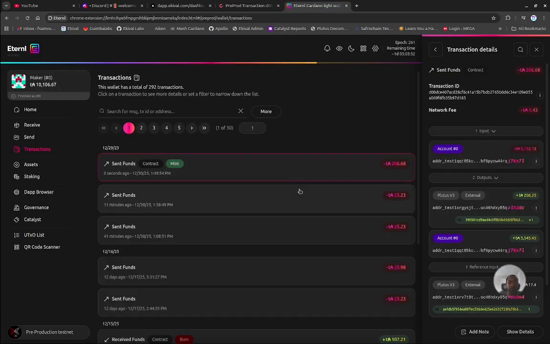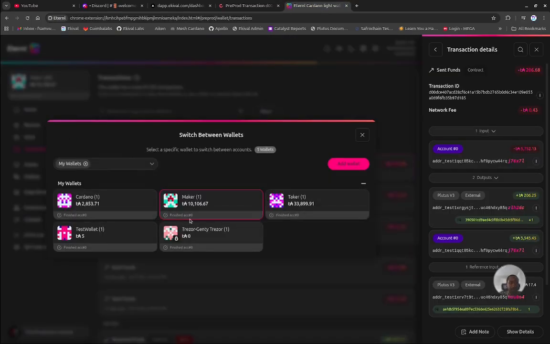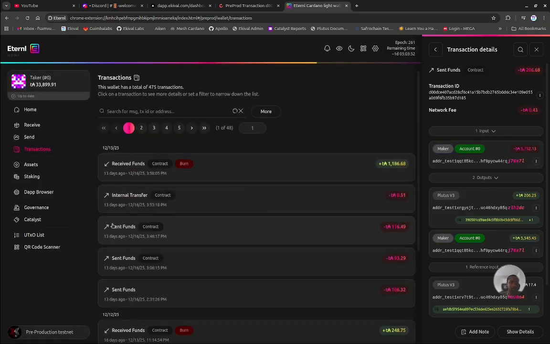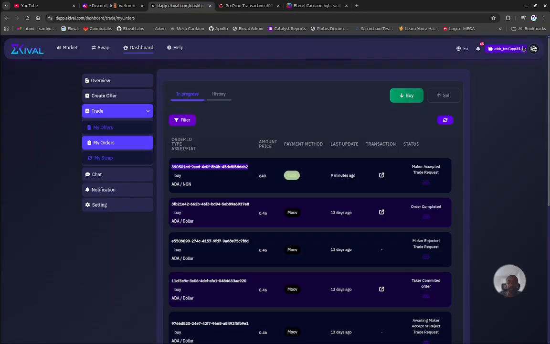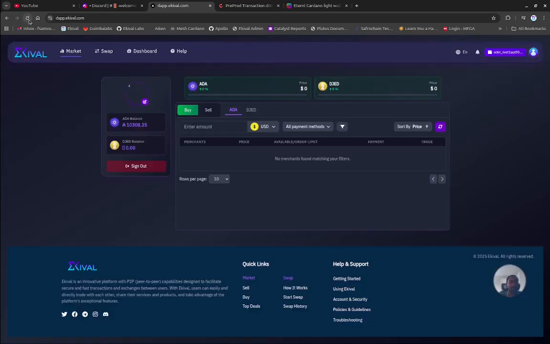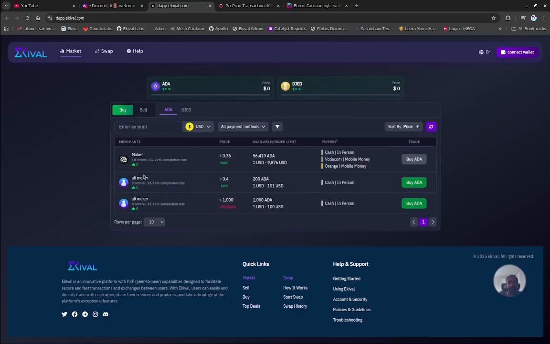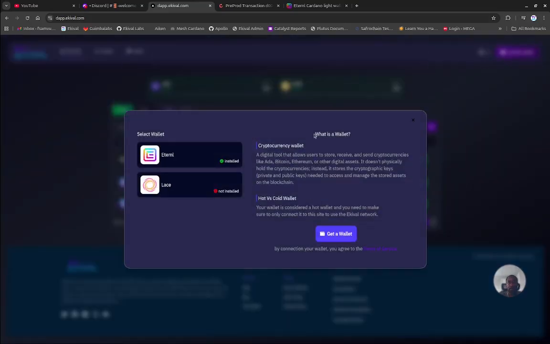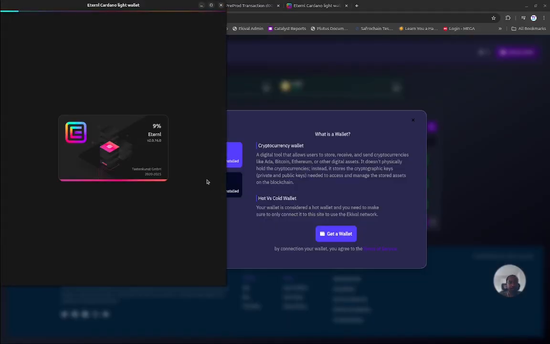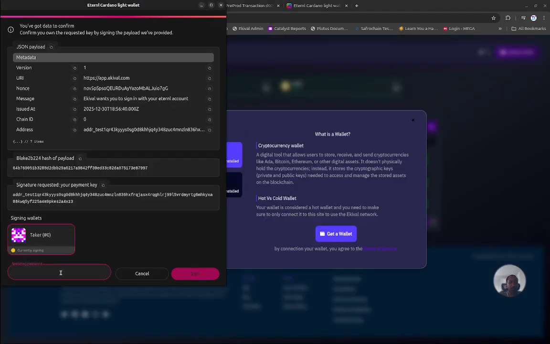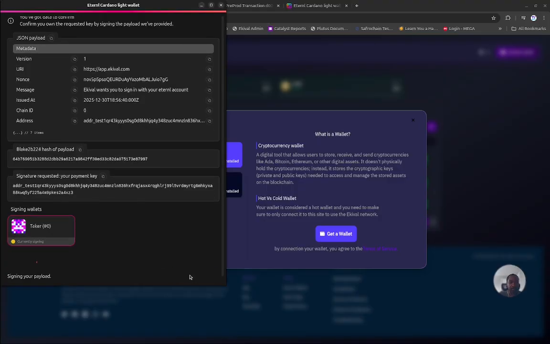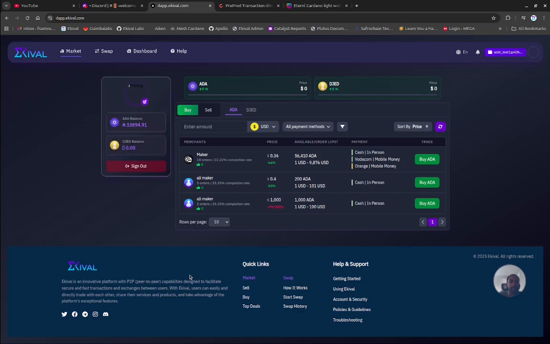Okay, so now what I need to do is to change again back to the taker. In the case of 2 people, that will be 2 different wallets, so not much to do. I'll log out, I'll refresh, connect my wallet. You have to reconnect it, but if it's connected, you'll just refresh the page, you'll see. You'll be able to go into your dashboard and get the new updated status.